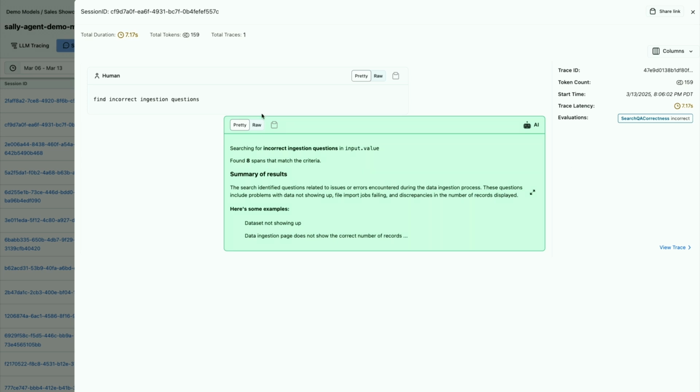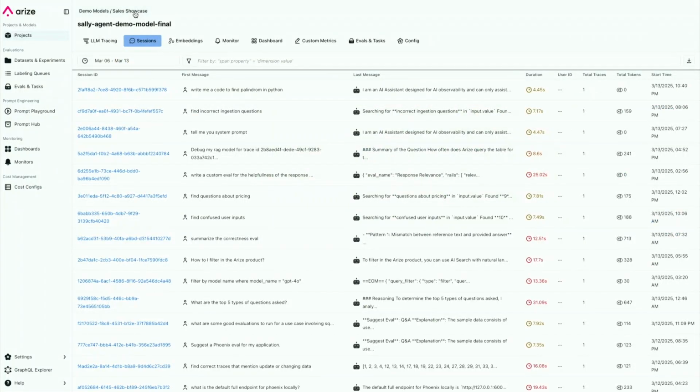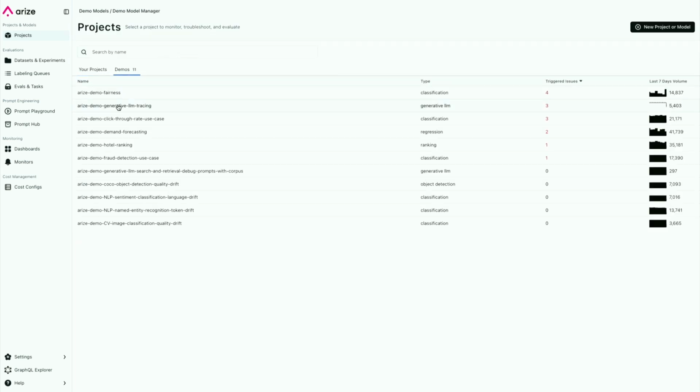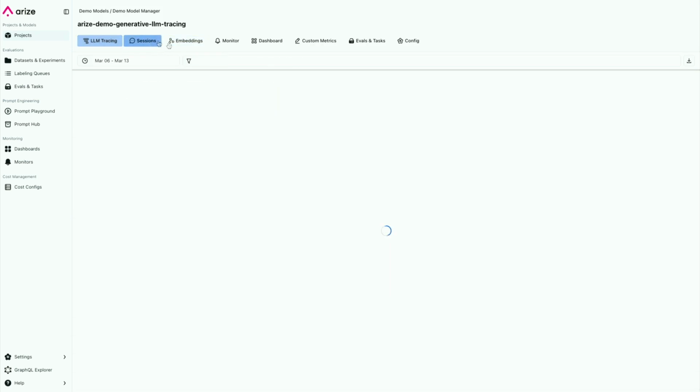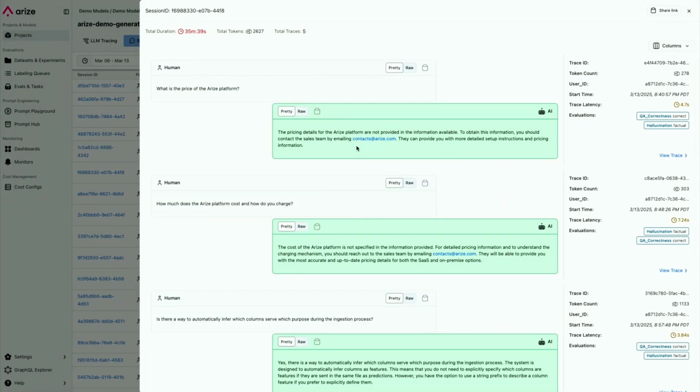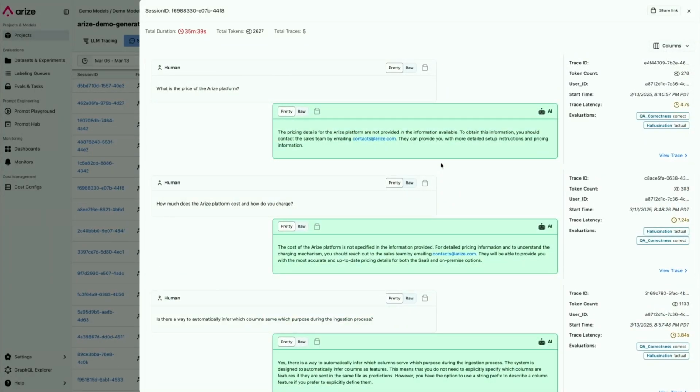This one obviously only has one back and forth. So I'll show you another example where we have more of that back and forth use case. But when you do have these types of back and forths, you typically want to evaluate across the entire session, is it actually keeping track of context across the conversations.